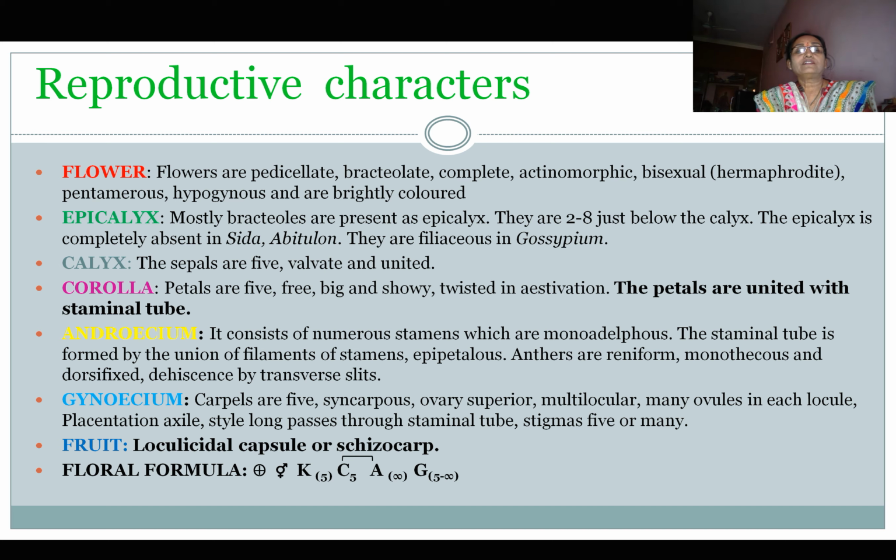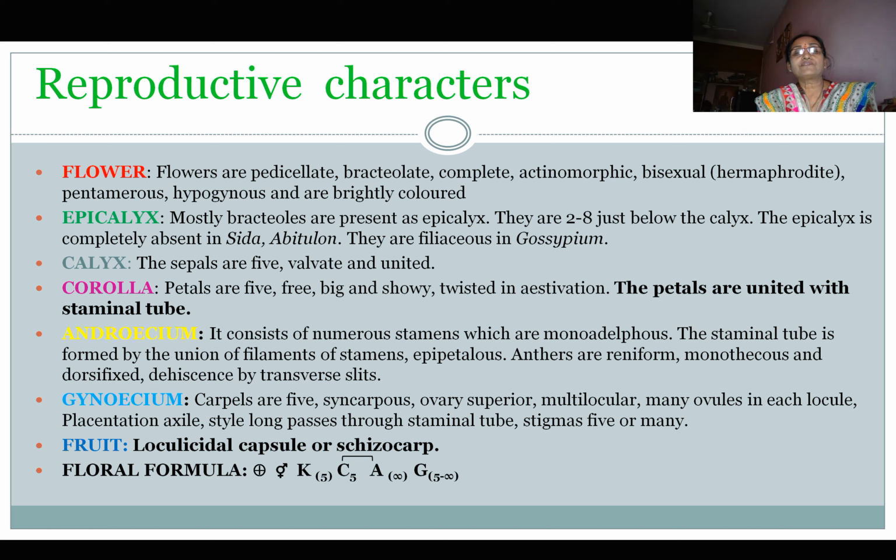As you know, epicalyx is present, and here mostly bracteoles are present as epicalyx. They are 2 to 8 just below the calyx. Epicalyx is completely absent in Sida and Abutilon. They are foliaceous in Gossypium species. Calyx. The sepals are 5, valvate in estivation, and they are united.